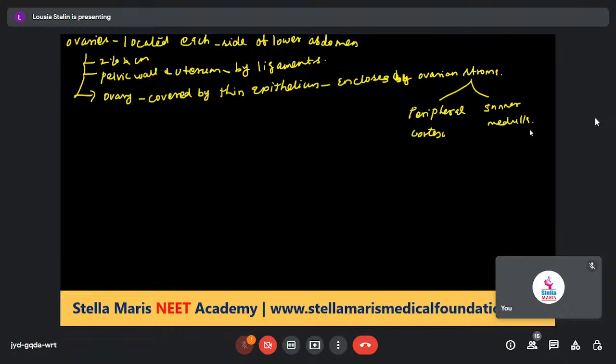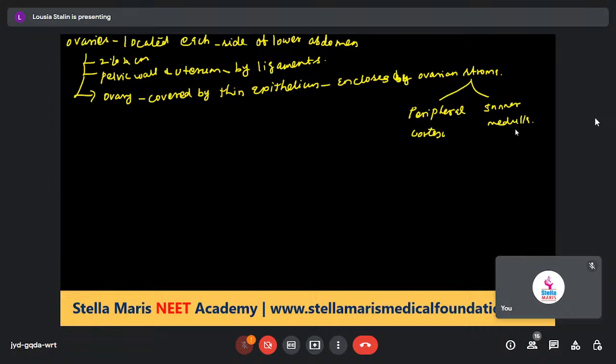Next one, ovary along with the oviduct. Okay, the ovary is located on each side of the lower abdomen. The length of the ovary is 2 to 4 centimeters. It is attached to the pelvic wall and uterus by ligaments. The ovary is covered by thin epithelium, which is enclosed by stroma. Stroma is divisible into two regions: the outer region is called the cortex, and the inner is called the medulla.